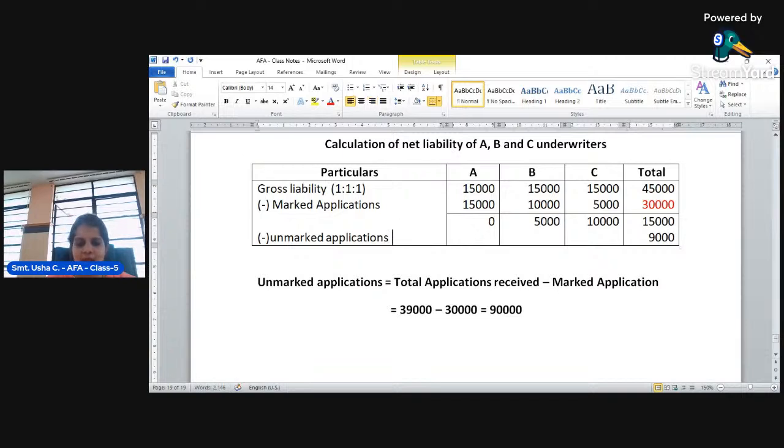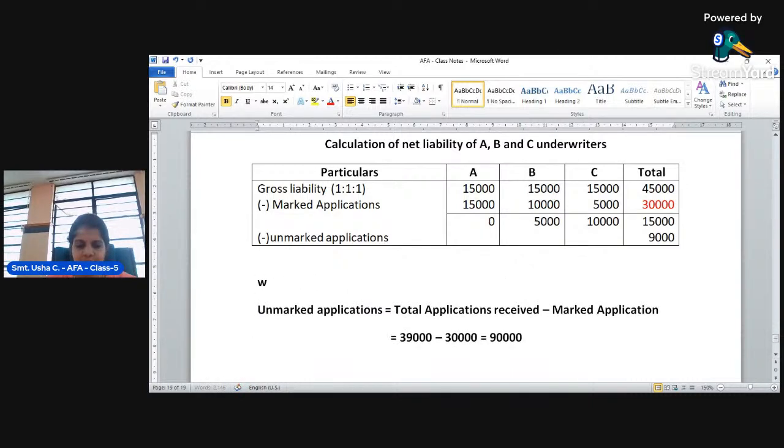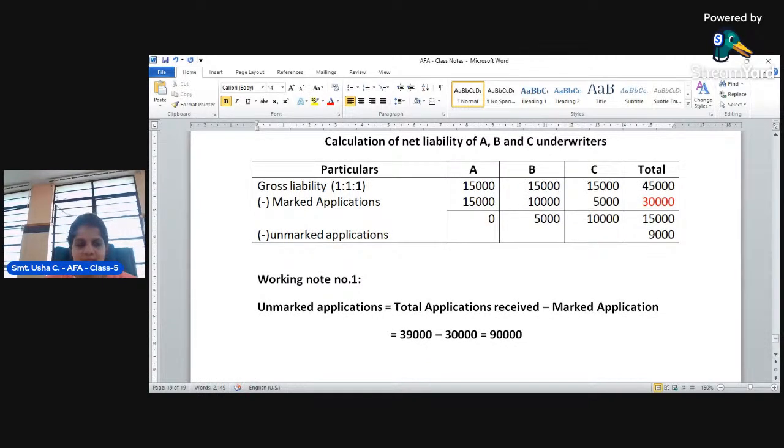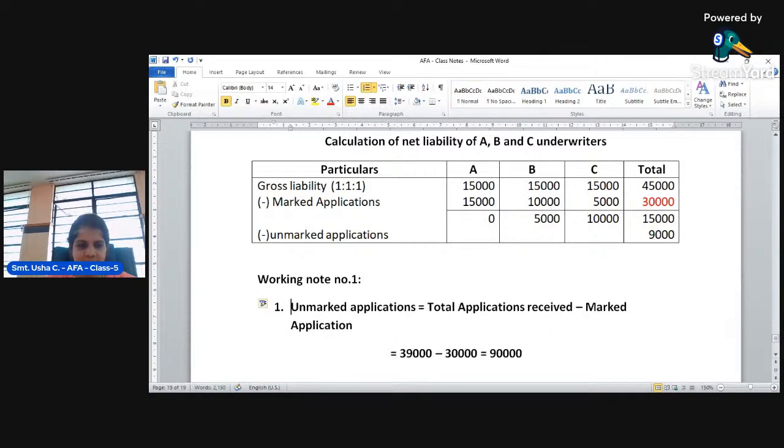And this 9,000 of unmarked applications, we'll take this as working note number 1, about the calculation of unmarked applications.